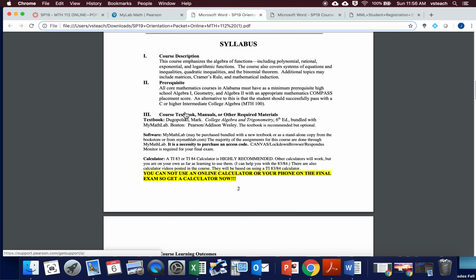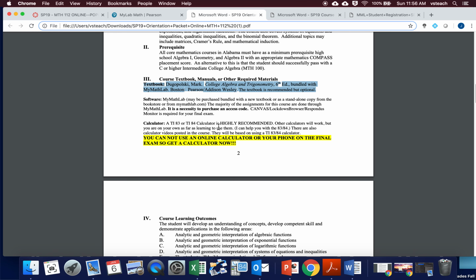Now, a couple of things before we go on to MyMathLab. Here is the textbook information. Now, you do not necessarily have to purchase the textbook if you don't want to. You do have to purchase a MyMathLab access code for the course, and by doing that, we can actually access the textbook in there. So if you don't want to purchase it, you'll be okay.